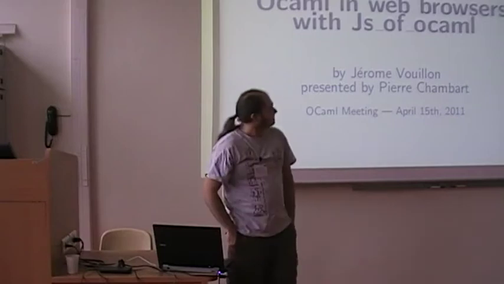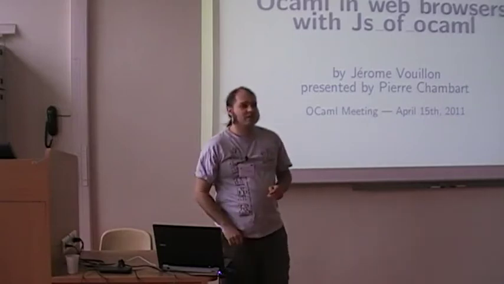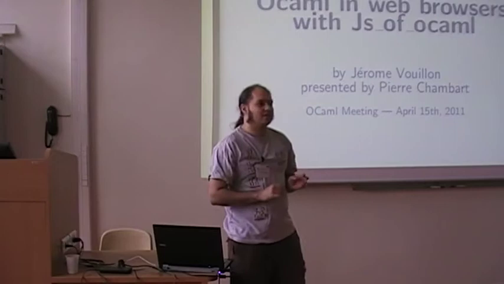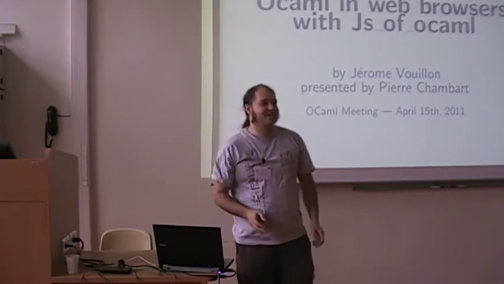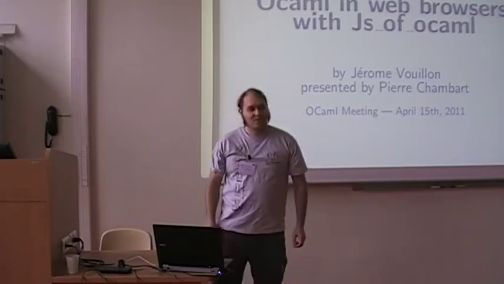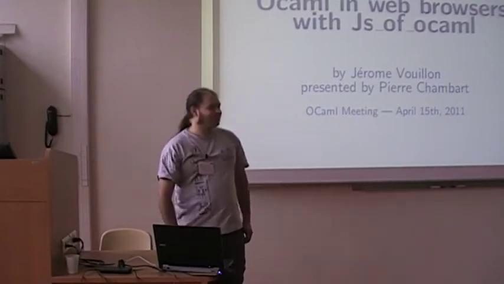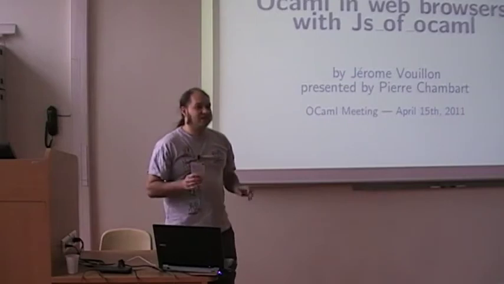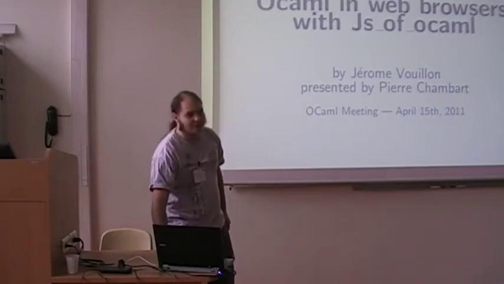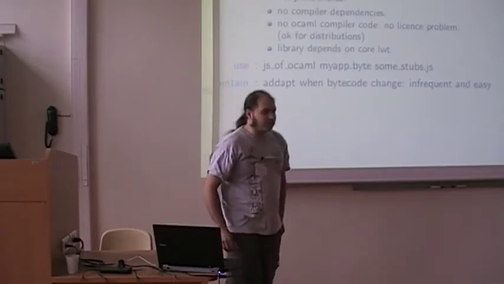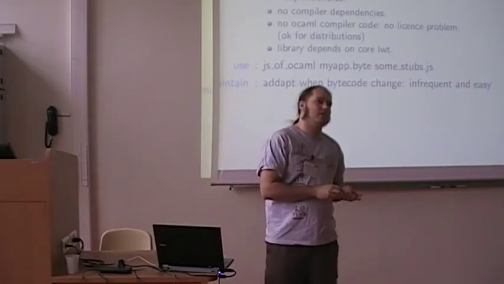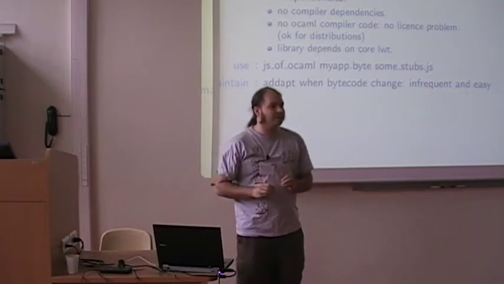So, yeah. I'm not Jérôme Vouillon. Jérôme Vouillon did JS of OCaml. I'm just a user, a heavy user, but since he is not here, someone has to talk about this. I'm part of the Oxygen team, and we do a lot of JS, generative JS. JS of OCaml is an OCaml bytecode to JavaScript compiler.